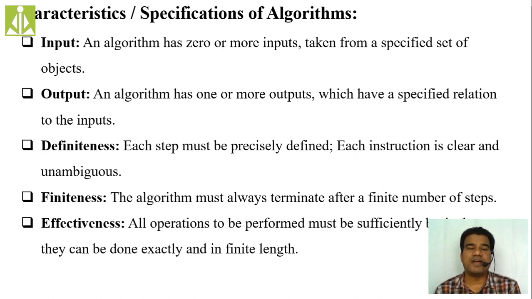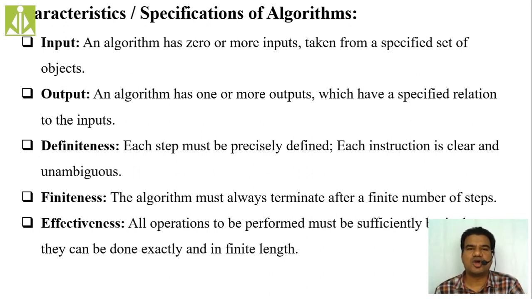Then effectiveness. All the operations you are going to perform inside your algorithm should be basic, so that they can be done exactly and in a finite amount of time.